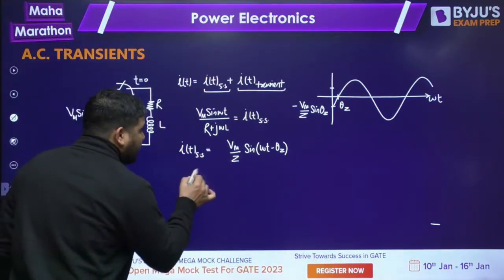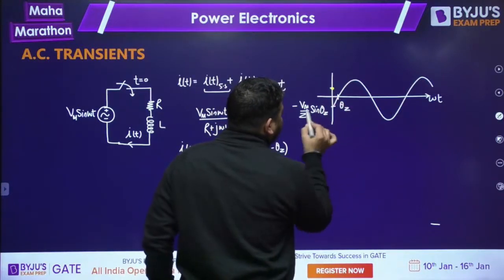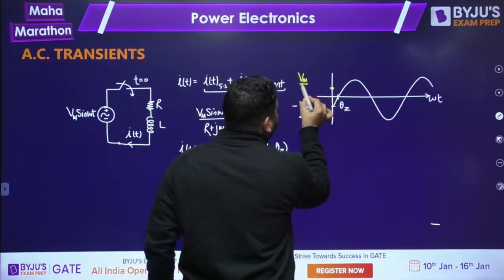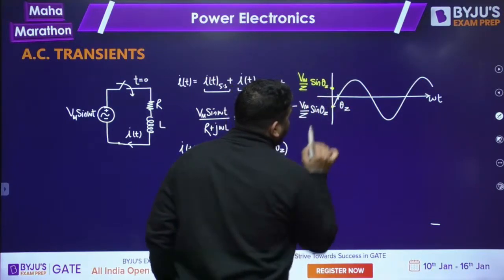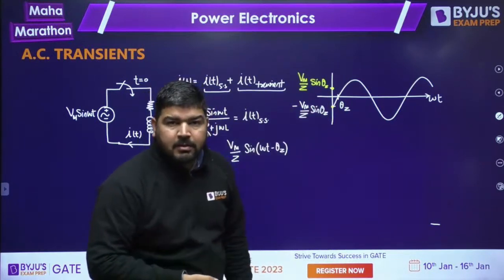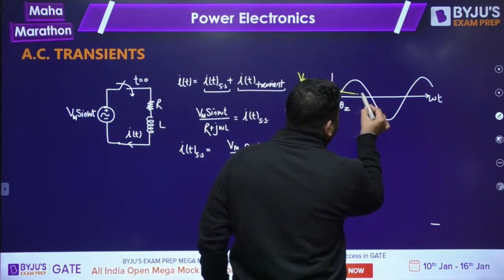Now what is the value of the transient current? The transient current will start at this value, Vm by Z sine theta Z. Whatever negative value the steady state current has, opposite to that will be the transient current, and it will decay exponentially like this.